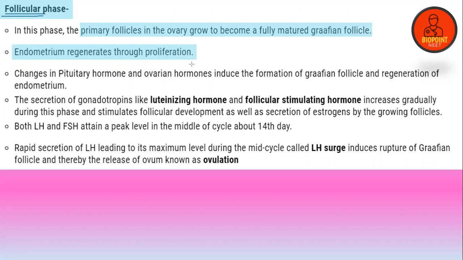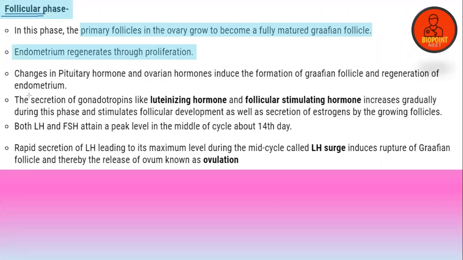At the same time, one more event happens along with that: the endometrial lining. Suppose in this case fertilization happens, what happens? The endometrium has to be prepared for implantation, right? So the endometrial lining also gets thickened or proliferated. Clear? Changes in the pituitary and ovarian hormones induce the formation of the Graafian follicle and regeneration of the endometrium.